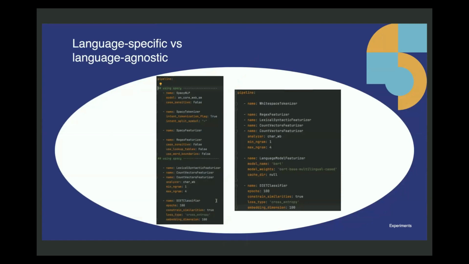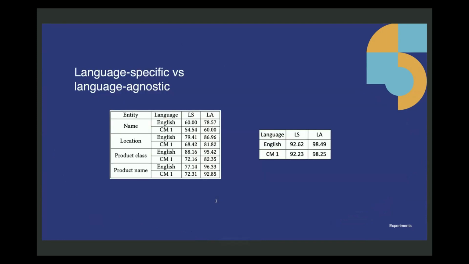Then we created one more experiment, which is very interesting, language specific versus language agnostic. Usually in any use case or application, language specific models perform much better than language agnostic models. But in our case, we had different results, which can be explained by the nature of the data. The language specific models, or even the massively multilingual pre-trained models, are trained on very formal data like Wikipedia data or read books data.